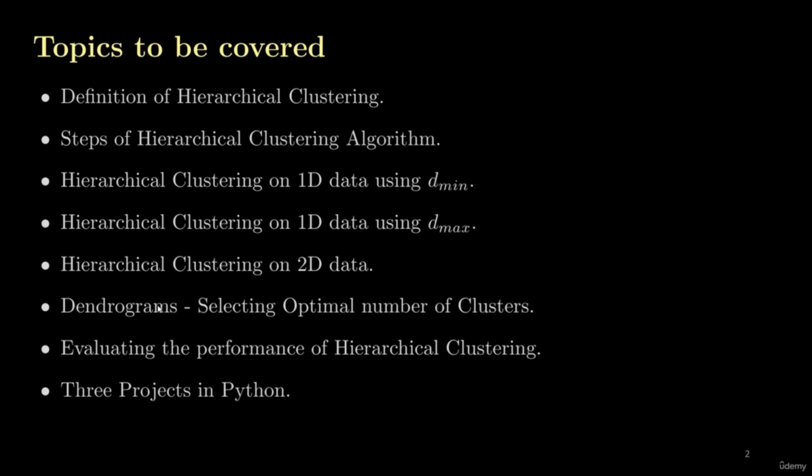Then we will learn dendrograms. Dendrograms are very important. The first advantage is that they help us find the optimal number of clusters. If you remember, we used the elbow method for k-means clustering to find the optimal number of clusters. Here we will use a dendrogram. The other advantage is that the dendrogram contains the memory of the clustering. What is meant by the memory of the clustering, we will see when we study the dendrogram.